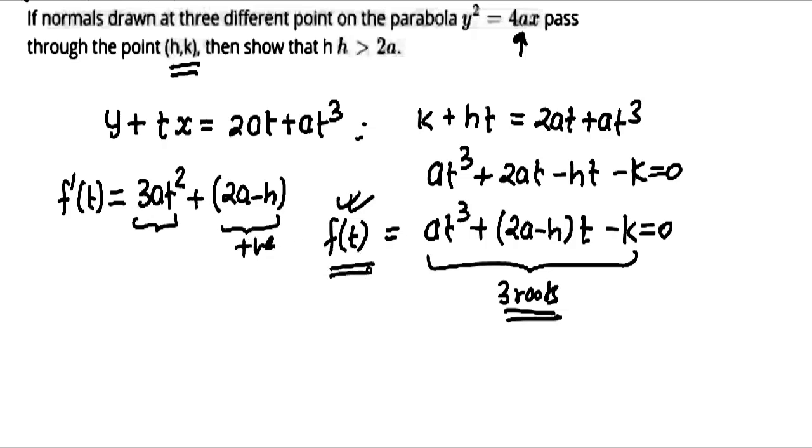It means that function f of t is increasing. And increasing function cuts x-axis at only one place. So it will have only one root. So it means that this should be negative.